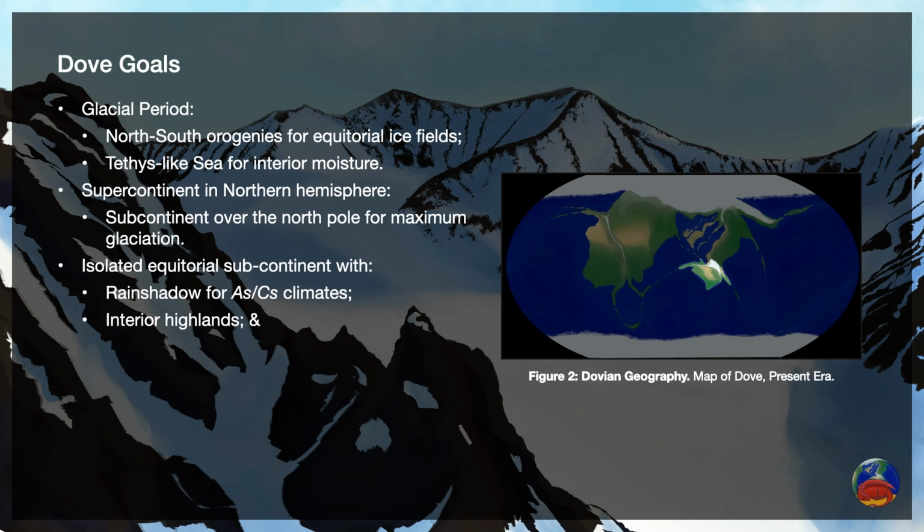The subcontinent needed to have interior highlands in order to create those Cs climates, and a Himalayan-esque plateau on the equator was important to drive a monsoon that would bring winter rain to the As regions.